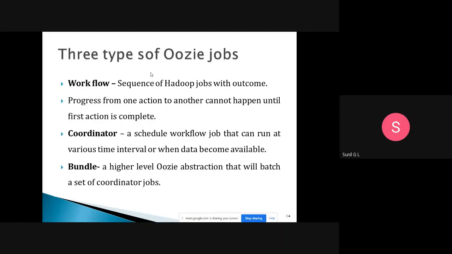And the third one is bundle. A bundle is a higher level Oozie abstraction that will batch a set of coordinator jobs. It will collect the different jobs and execute them batch-wise. That one we will call a bundle. So workflow means without completing one job, we won't go for the next job. Coordinator means when the data is available, at that time you can execute the program. And bundle is nothing but a collection of jobs that you execute batch-wise. That one we will call a bundle.